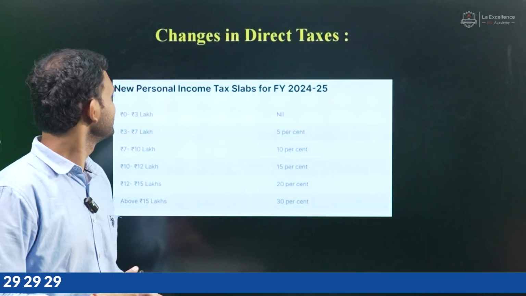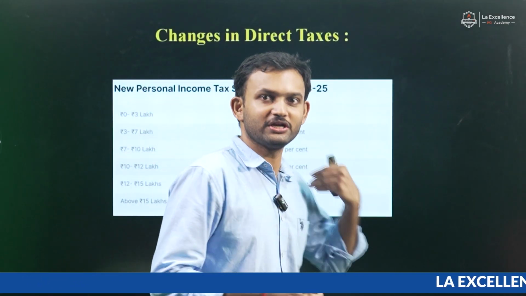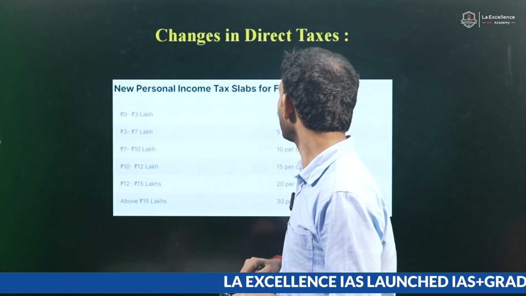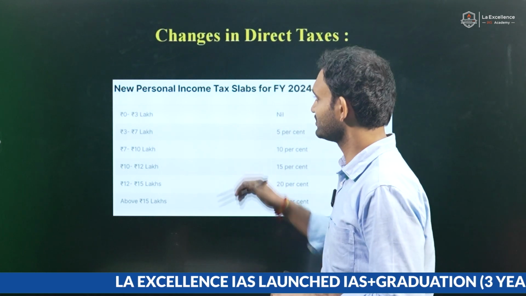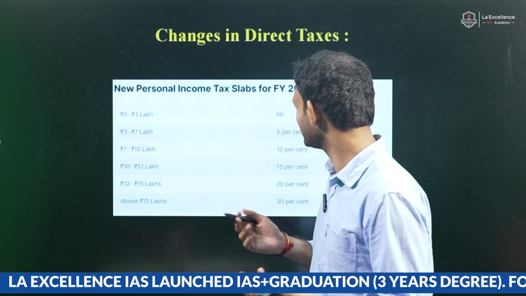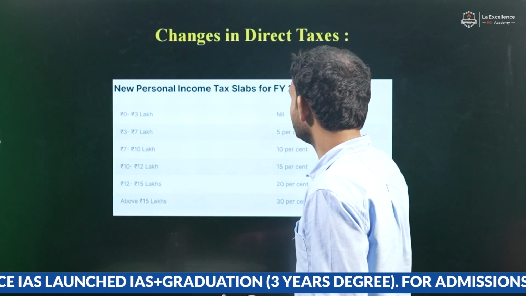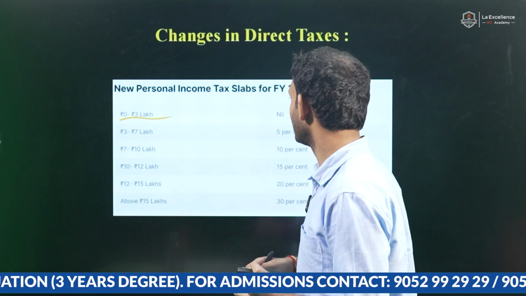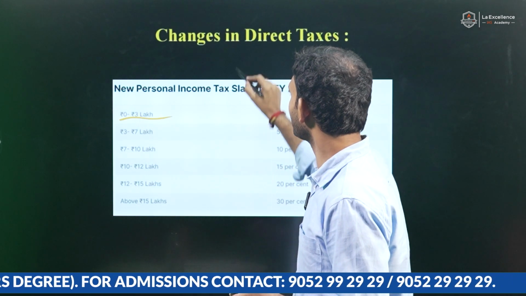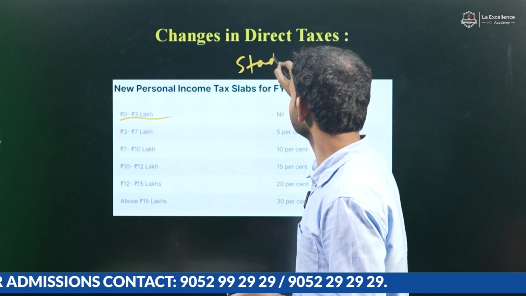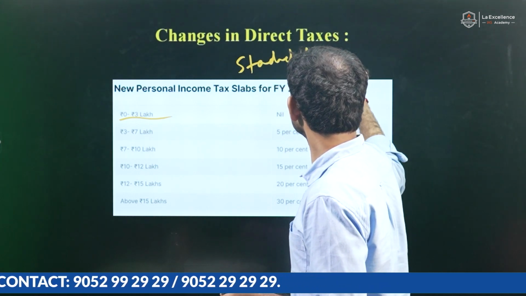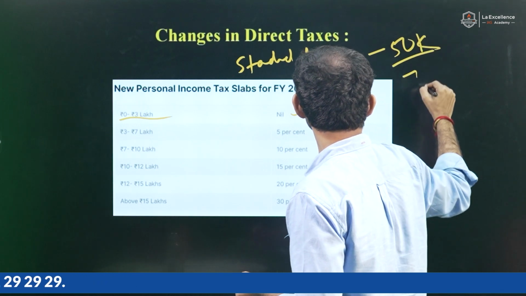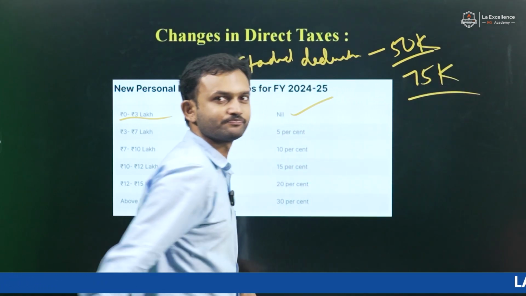If we get into the nitty-gritties, this is the only place where direct taxes are at least reduced, with a change in tax slabs. The new change proposed is that in the 0 to 3 lakh bracket, there is no taxation at all. Other than that, there is the standard deduction, which earlier used to be 50,000 and has been raised to 75,000 now.